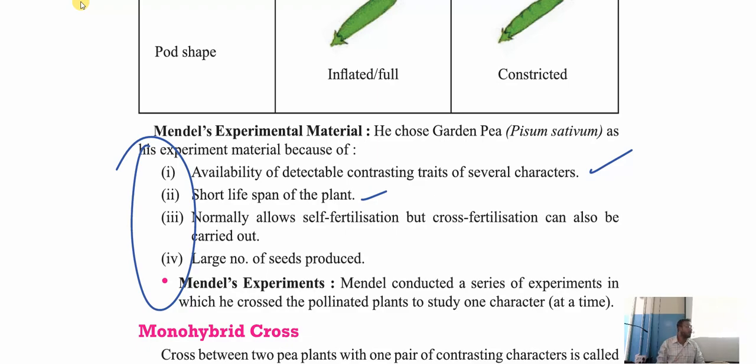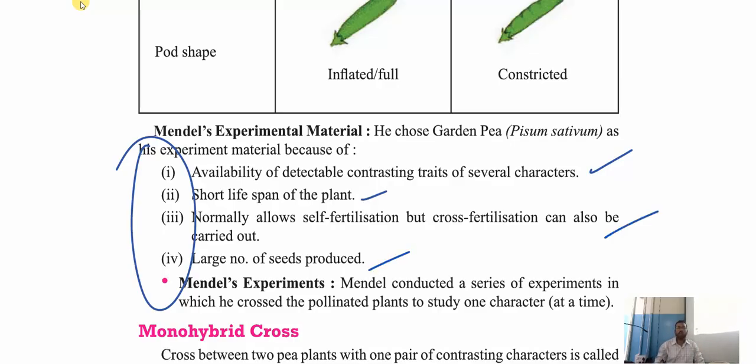Are you getting my point? Since I don't have that much time to wait and see the result, I have chosen a short lifespan plant. Clear? So he chose this plant. And this plant allows both kinds of fertilization. Either you want, you can do self-fertilization or cross-fertilization, that is either self-pollination or cross-pollination. You can do anything by using this plant to grow.